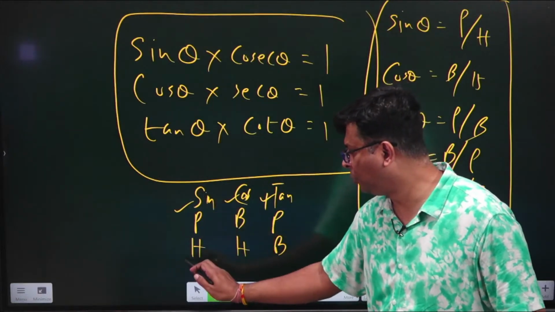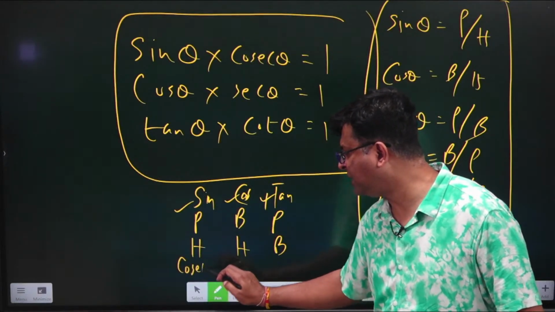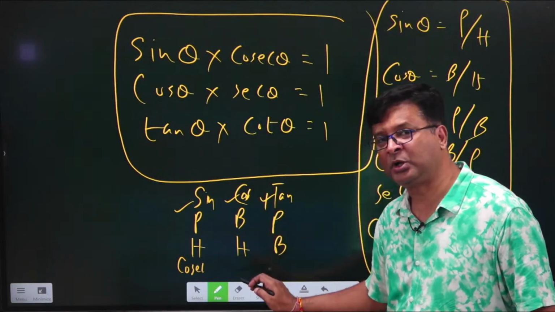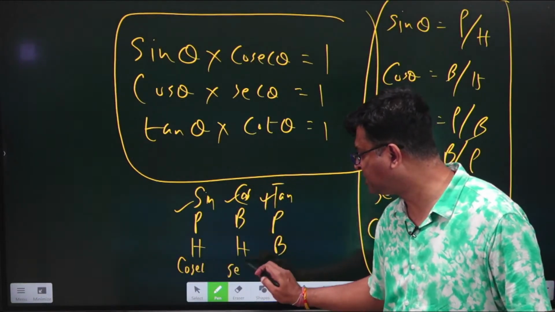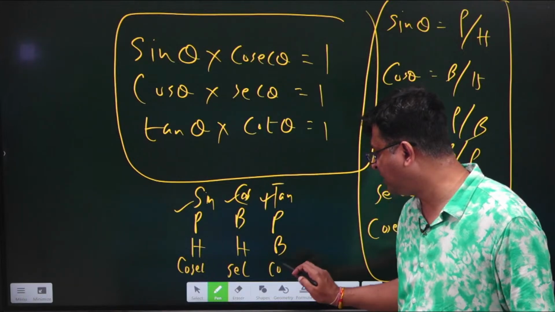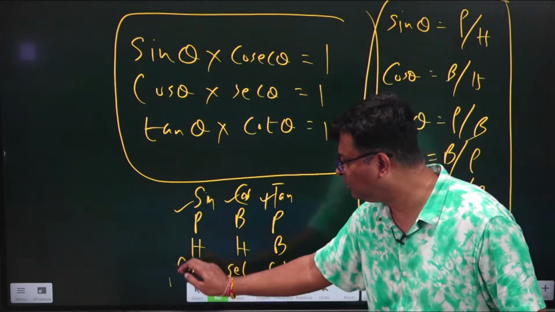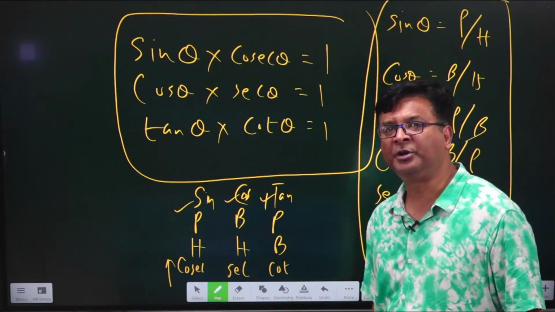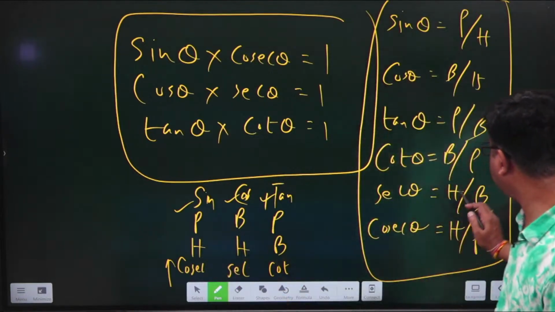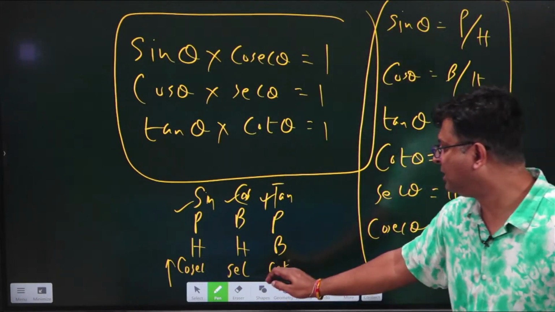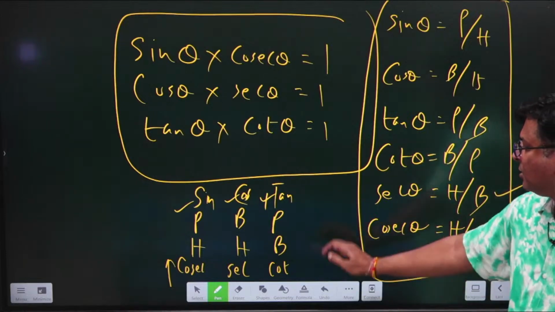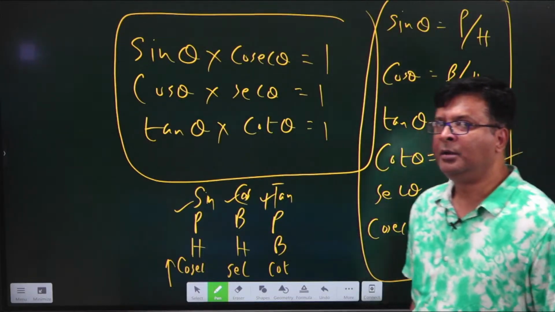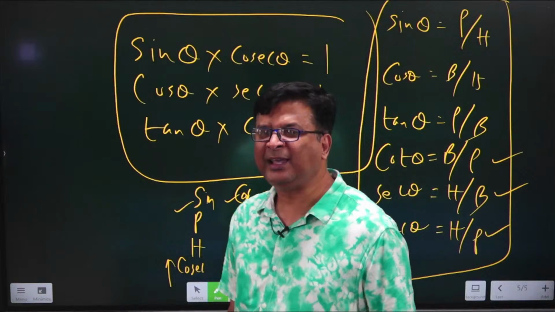As we all know, the reciprocal of sin theta is cosec theta, the reciprocal of cos theta is sec theta, and the reciprocal of tan theta is cot theta. Now read it from bottom to upward. So you can find cosec theta is H by P, sec theta is H by B, and cot theta is B by P. Now till now what we have known is this particular formula.